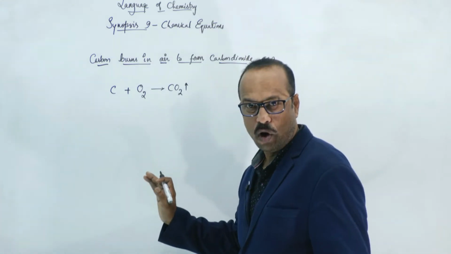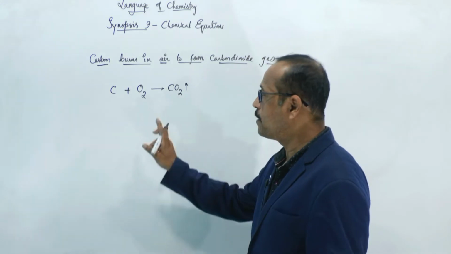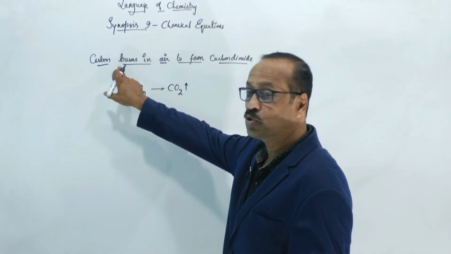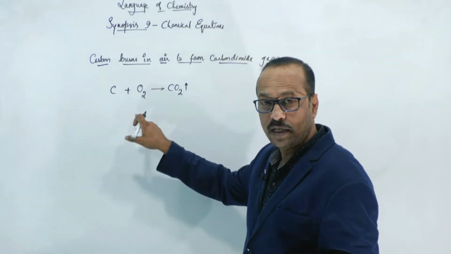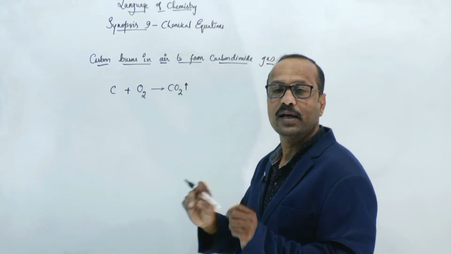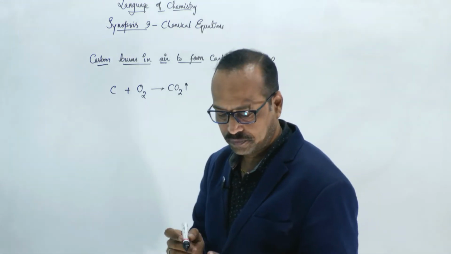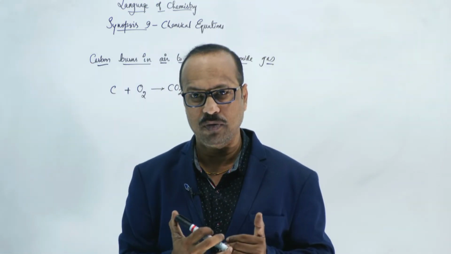So this is called a chemical equation. What is it called? A chemical equation. This is called a chemical reaction, and the same reaction we represent by using symbols and formulas in short. That is called a chemical equation. Clear to you? So chemical reaction, chemical equation.